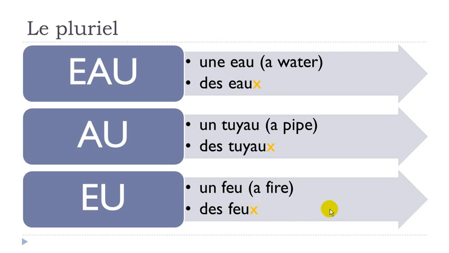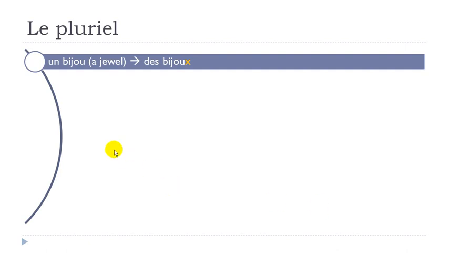There is another group of words: the words ending with ou, where the sound is ou. Normally these words behave like the others, so you just need to put s at the end. But of course, as usual in French, we've got a few exceptions.